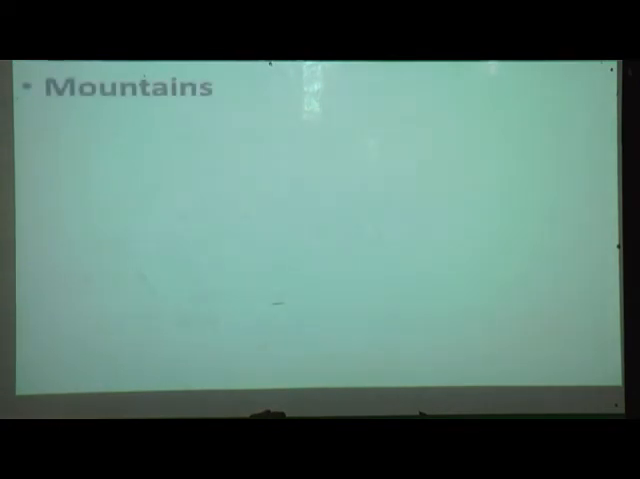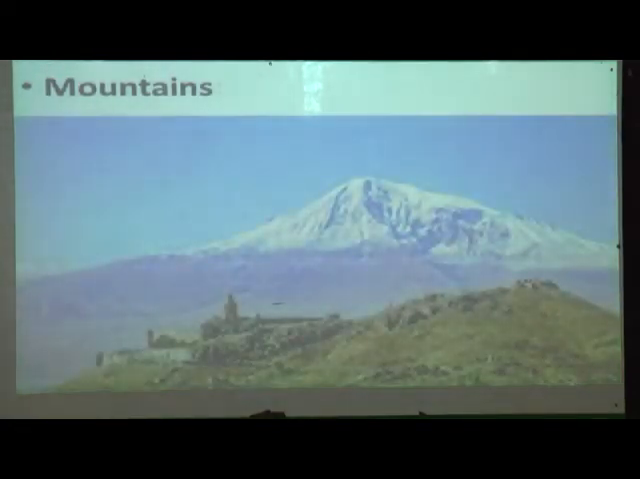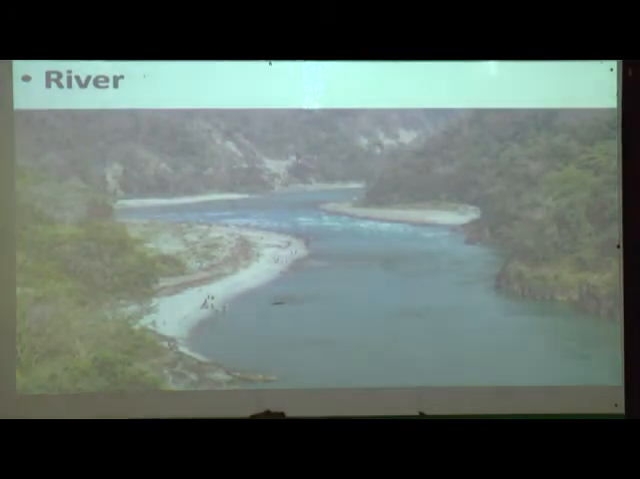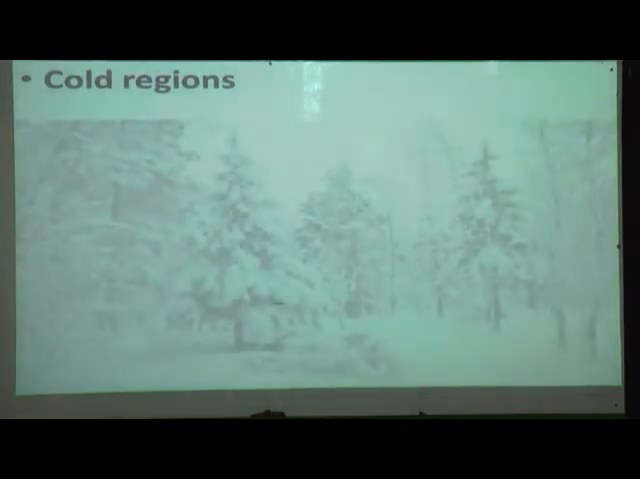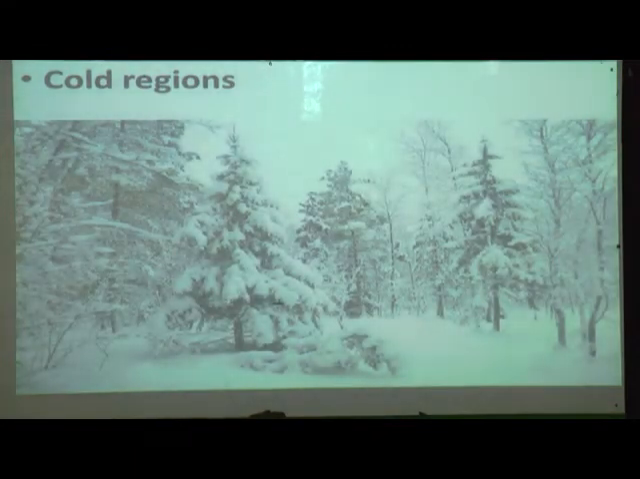Even the mountains, grassland, river, oceans, and cold region. These are some habitats which we find on the earth.